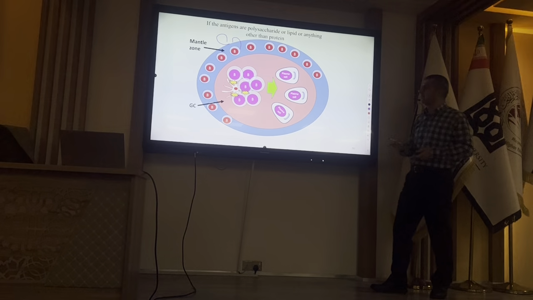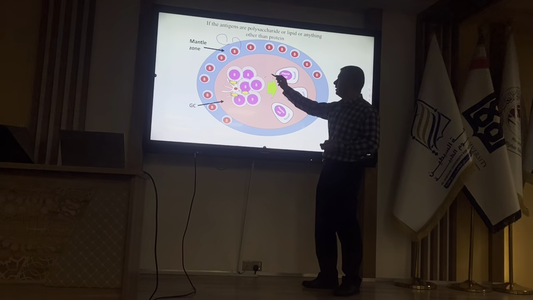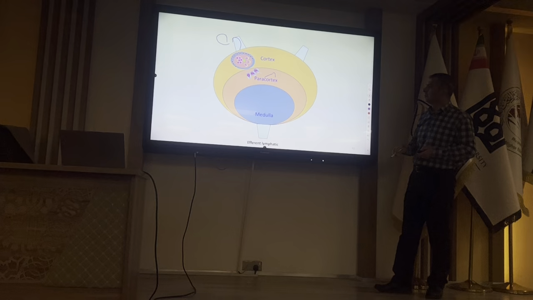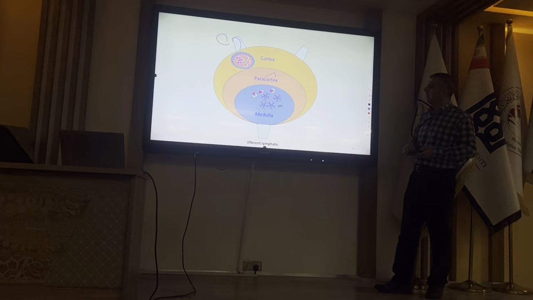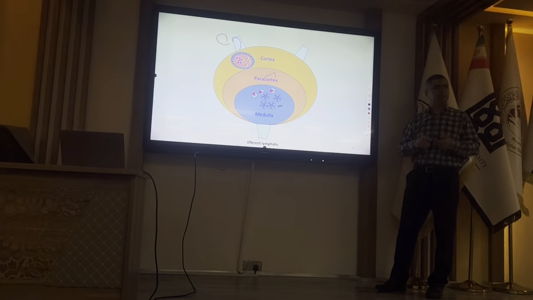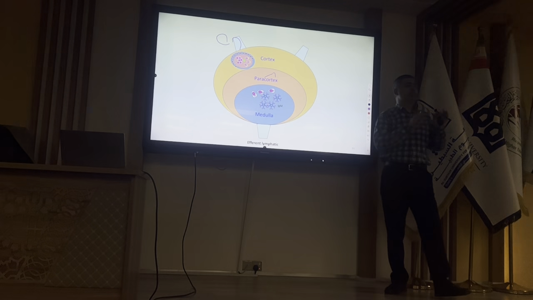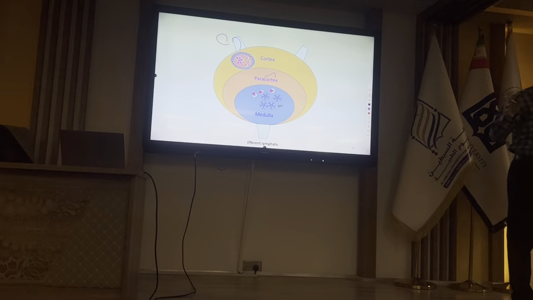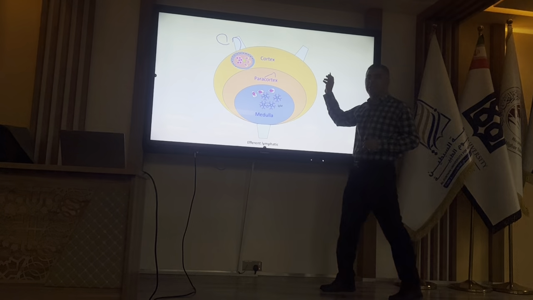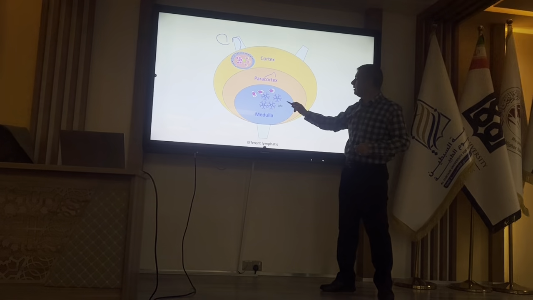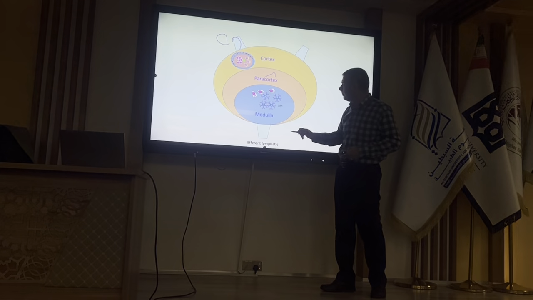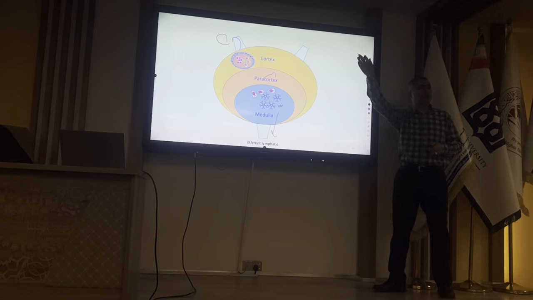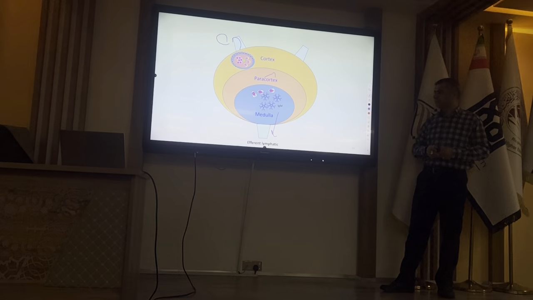The names don't matter. After clonal expansion, we will have plasma cells, and those plasma cells go to the medulla and produce IgM. So the production and development of B cells occur in the bone marrow, but the activation occurs in the secondary lymphoid organ. The plasma cells in the medulla produce IgM, and IgM will leave the medulla and go to the site of infection.